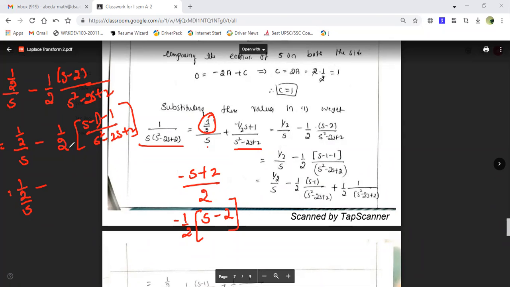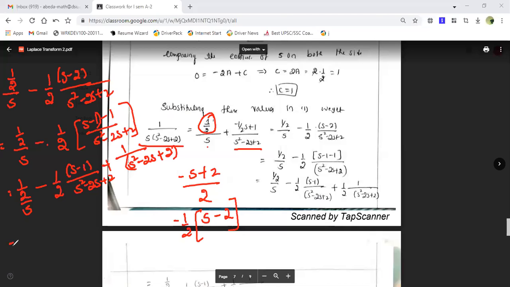Minus 1 by 2 into s minus 1 upon s square minus 2s plus 2. Then minus into minus, it is plus here, guys, and this will be 1 upon s square minus 2s plus 2. So this is what we are getting.